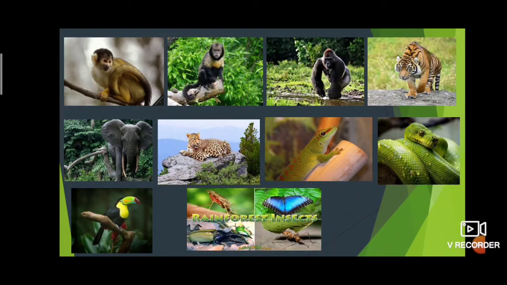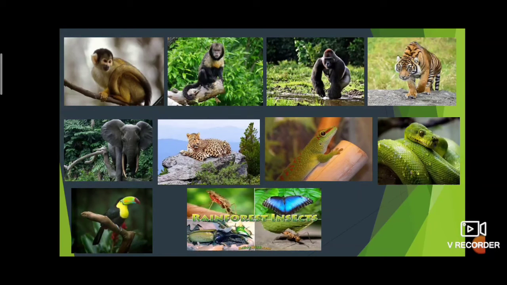These regions get plenty of rainfall. An important feature of this region is the tropical rainforest. Where are the tropical rainforests present?